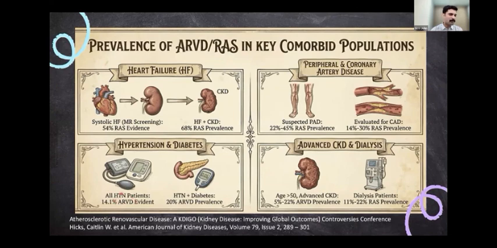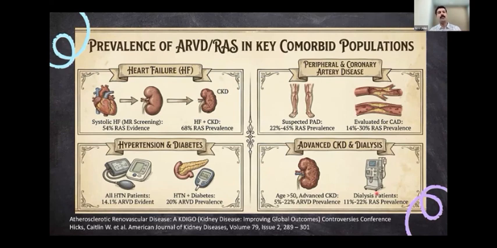It doesn't mean that all the patients are symptomatic, but if you look for it, the patients can have renal artery stenosis. When you have hypertension and diabetes, the incidence goes up to 20%. And in advanced CKD, above the age of 50 years, the prevalence can be 5 to 22%. And in dialysis patients, it has been seen that almost 11 to 22% can have renal artery stenosis. So this is a very common thing in clinical practice, that if you search for it, you may find renal artery stenosis.